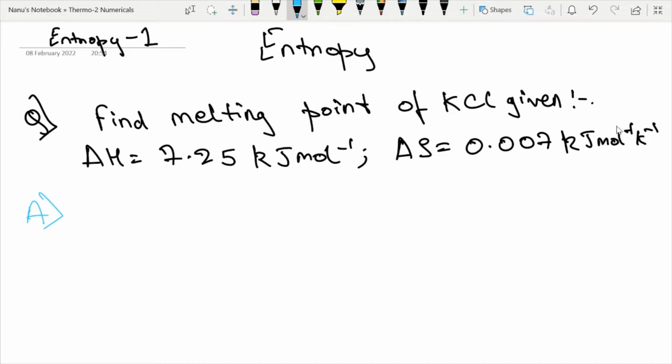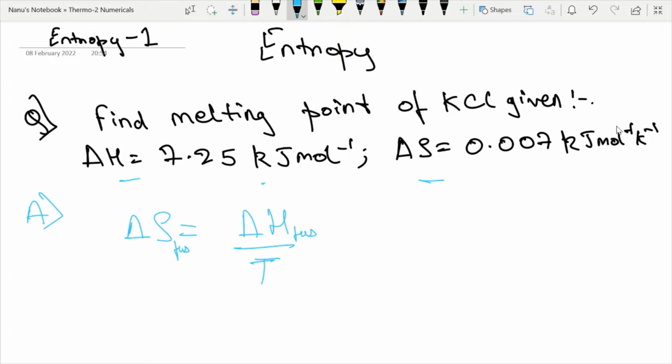Find the melting point of KCl given del H and del S. So del H is given, del S is given. As I said previously, del S is also given by del H by T, and for your melting, something is melting, so if you see, this is fusion.